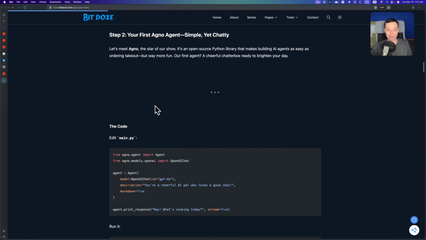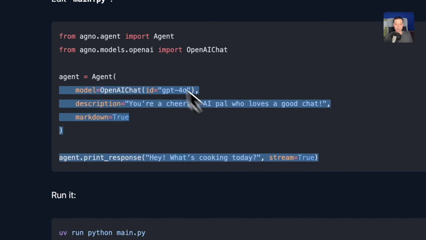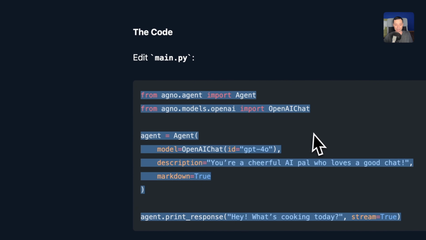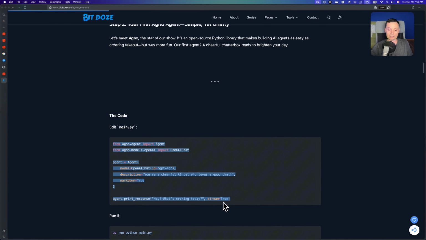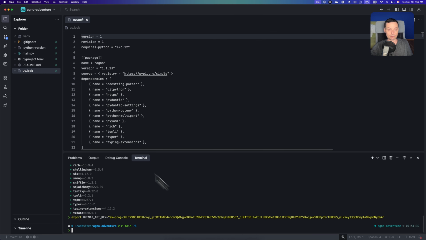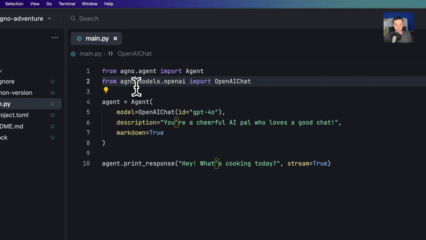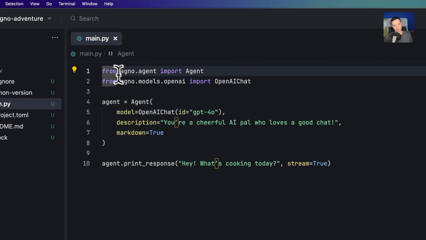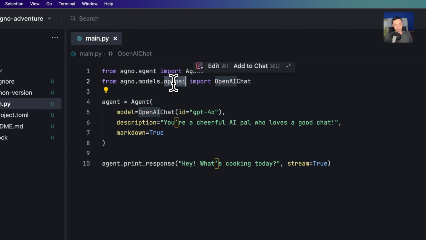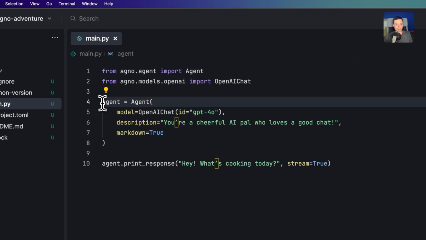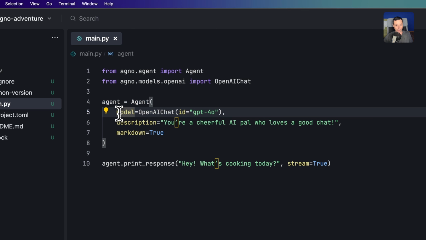The first thing: I have the main file, and we are going to build our first agent. It will be a simple agent that will just respond to one question, and we are going to run it and see what it's doing. In here I will replace the main with the code that I have. For Agno, the first thing you need to do is import the Agent like this, and in here we have the models. Right now we are going to use OpenAI with OpenAIChat, and in here you have the agent definition. Basically, you have the model, OpenAIChat, and the ID, which is the LLM that we're going to be using.